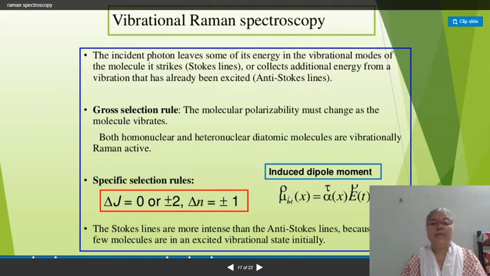Here the induced dipole moment is a function of the x-axis, and it is again the polarizability along the x-axis. The Stokes lines are more intense than anti-Stokes lines because very few molecules are in an excited vibrational state initially.